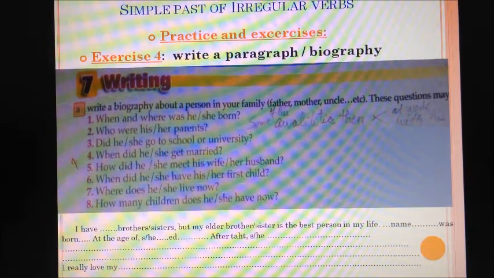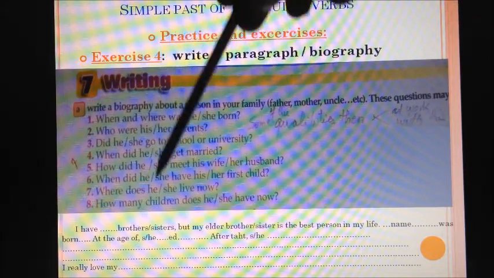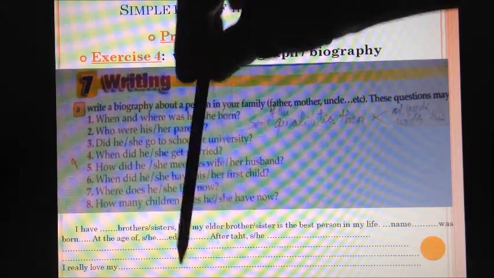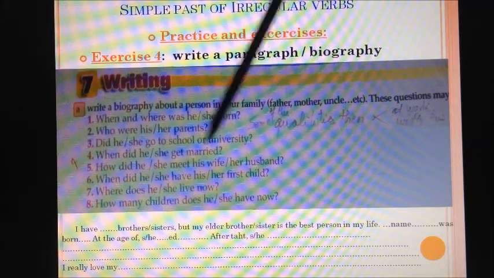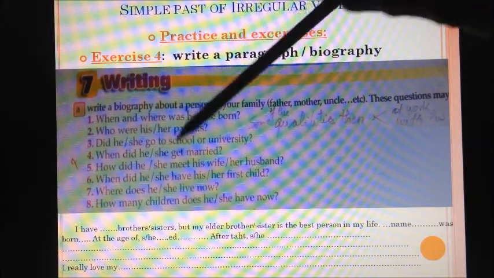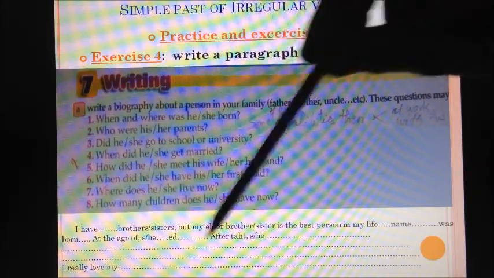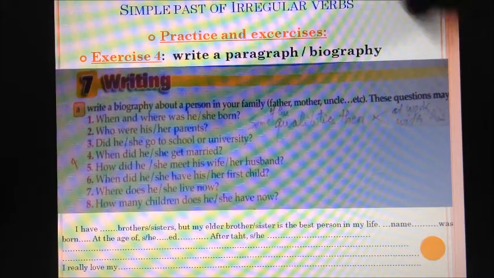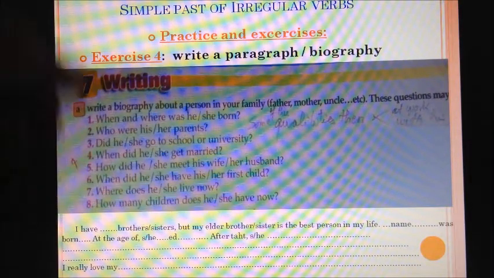The last exercise is writing. So in this task, you have to write a paragraph in the form of a biography about a dear person in your family, a person you love so much, an uncle, grandfather, grandmother. You can use these questions to help you, and you can use this example to help you. Say for example, I have many uncles, or I have many brothers and sisters, but my elder brother is the best person in my life.